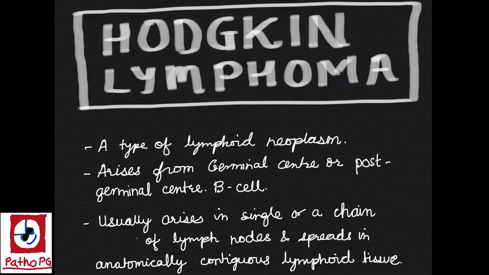Hi, today we will discuss Hodgkin lymphoma. Hodgkin lymphoma is a type of lymphoid neoplasm which arises from germinal center or post-germinal center B cell. Hodgkin lymphoma usually arises in a single or a chain of lymph nodes and spreads in anatomically contiguous lymphoid tissue.